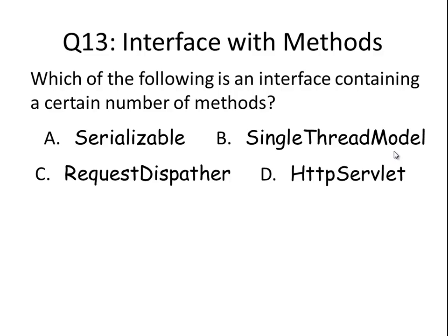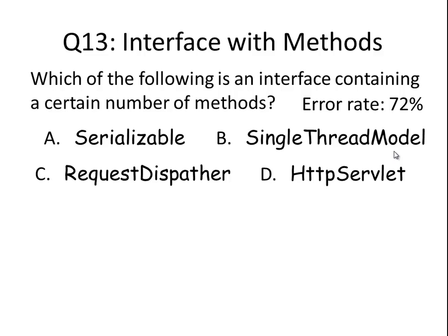Number 13, interface with methods. This one, a high percentage missed, 72%. Why is it so high? I think with the 4 options I gave you, some of you may not be familiar with all the options.